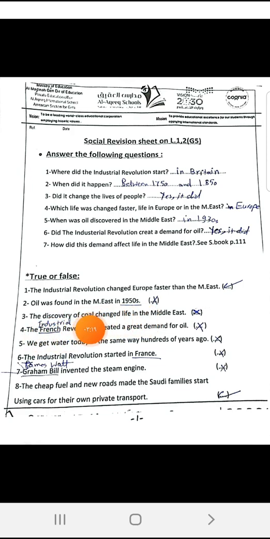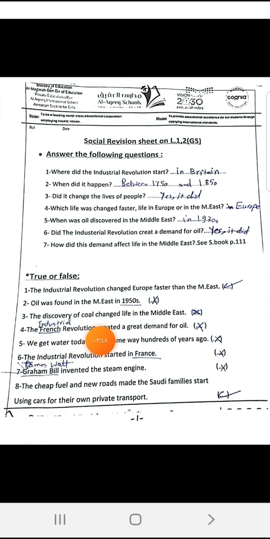3. The discovery of coal changed life in the Middle East? Of course not. It was the discovery of oil. When oil was discovered in the Middle East and the people in the Middle East started to sell this oil to the industrial countries, that started to cause the change in the Middle East. And that's why we said that the Industrial Revolution changed the Middle East maybe 100 years after the Industrial Revolution started.